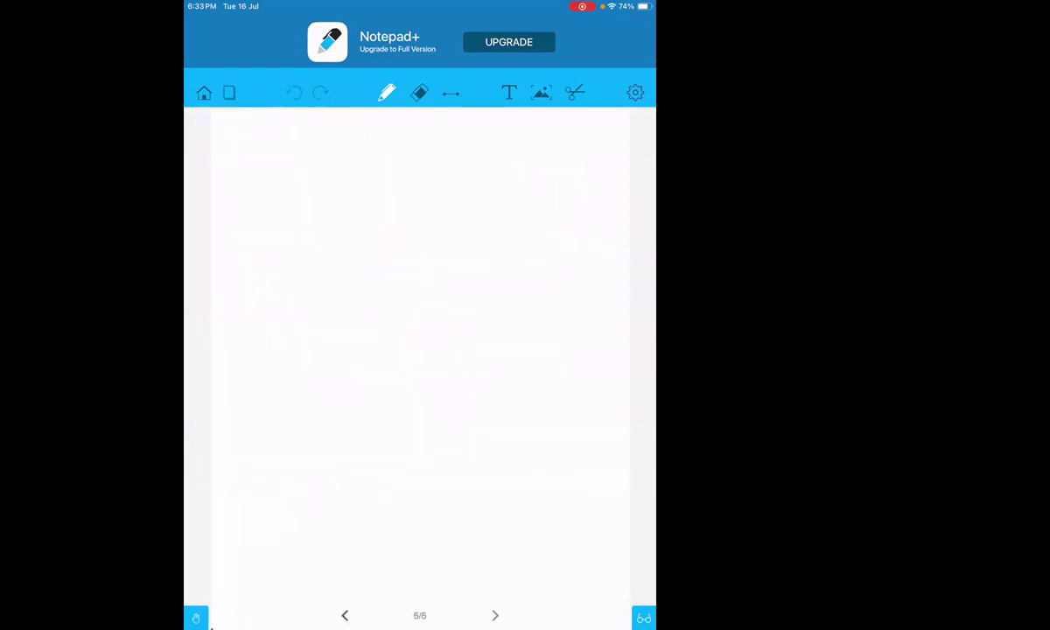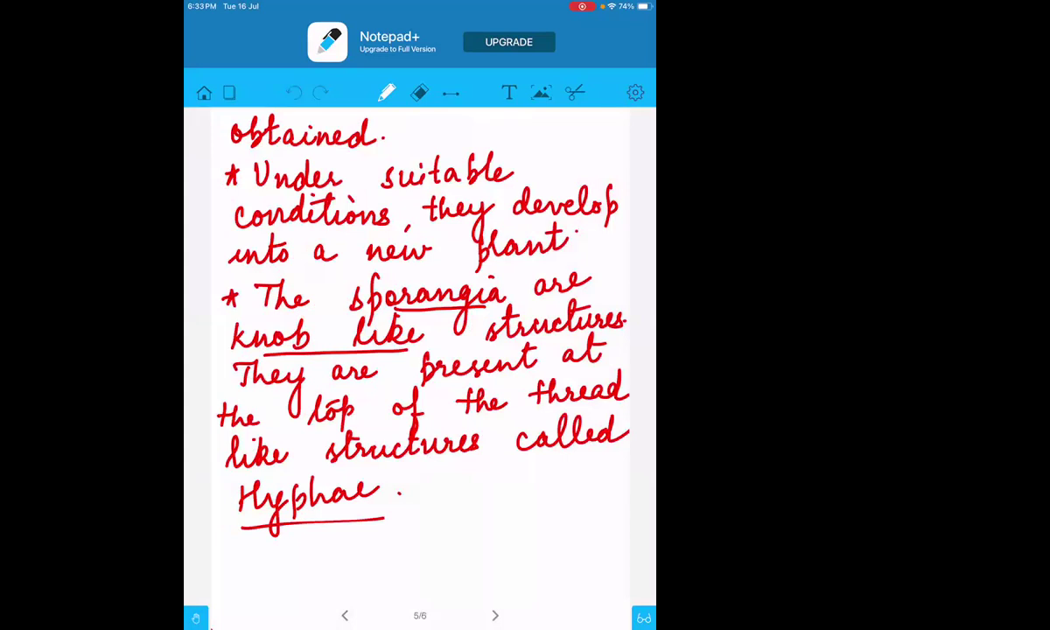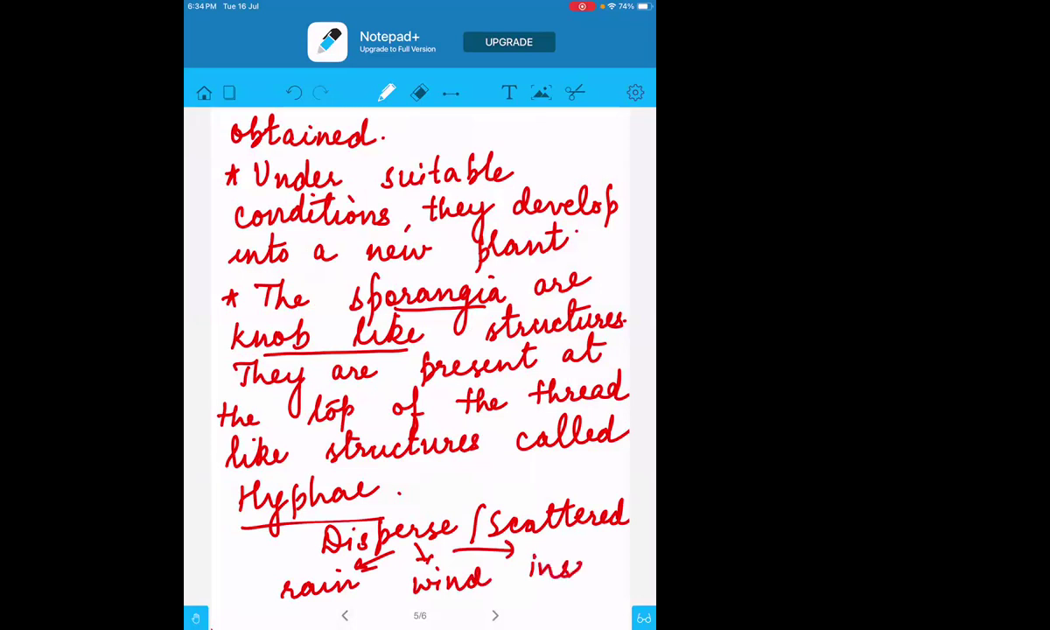Then these sporangia can disperse, or spread, or scatter, as Sumukh asked how it happens. They can disperse or scatter by the rain because of the water, then by the wind, by the air, and then through insects also they can disperse or scatter. So there are different mediums for the dispersion.